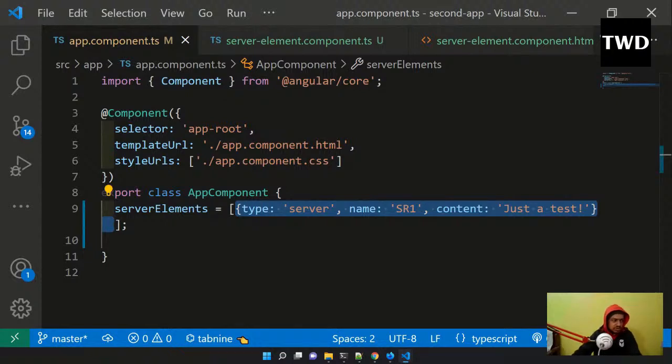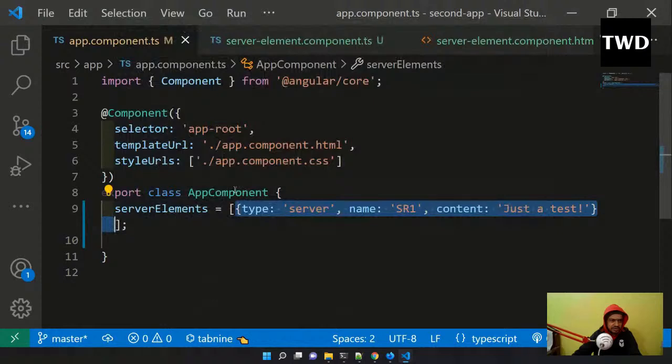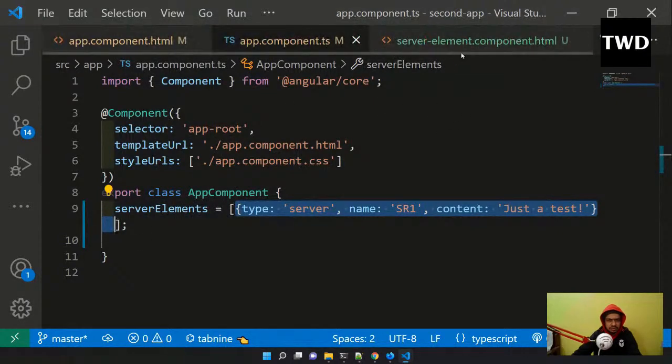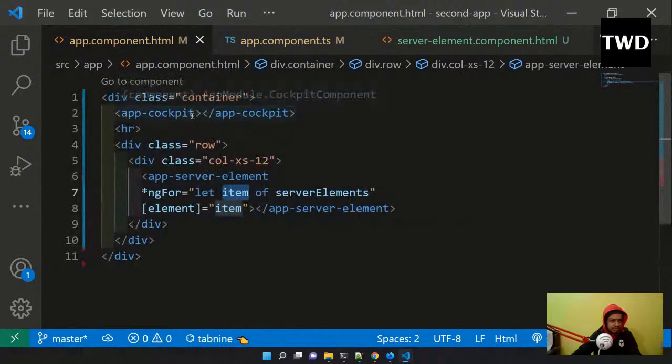So what we will do here, in the app component.html, in the app cockpit, we are going to do this cockpit thing.